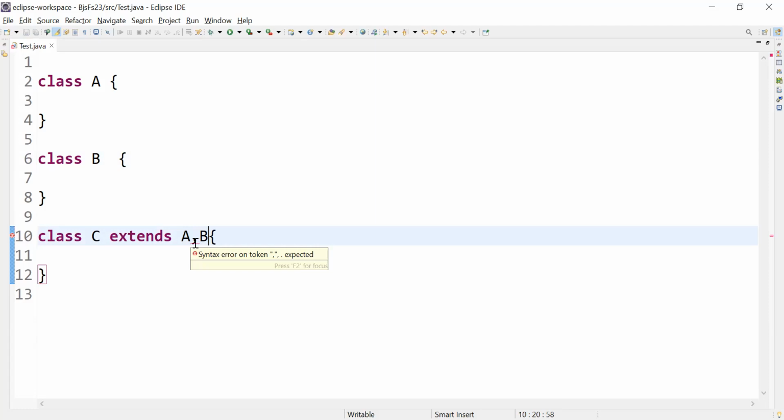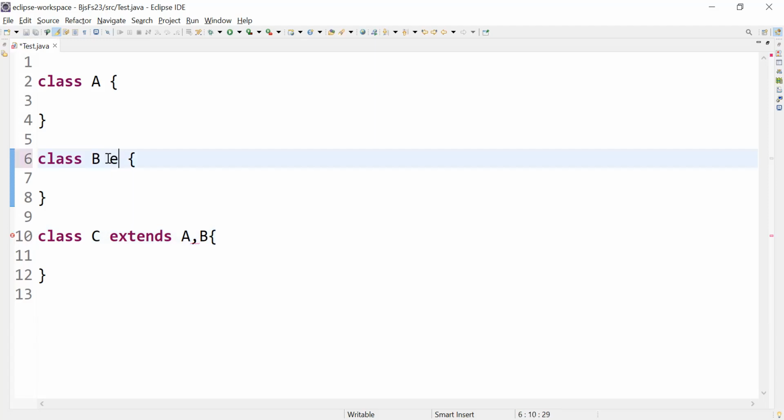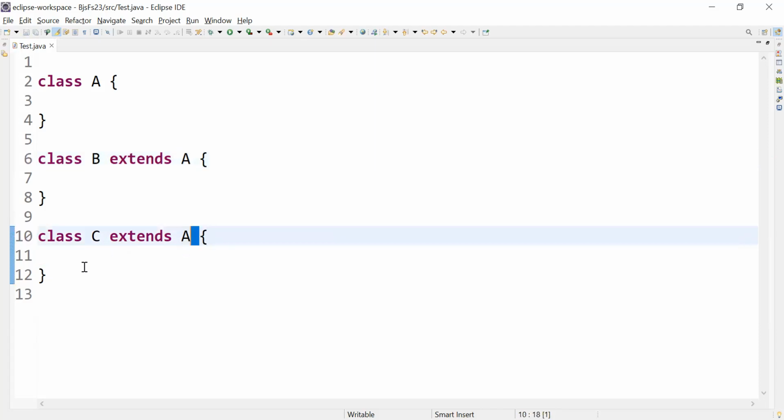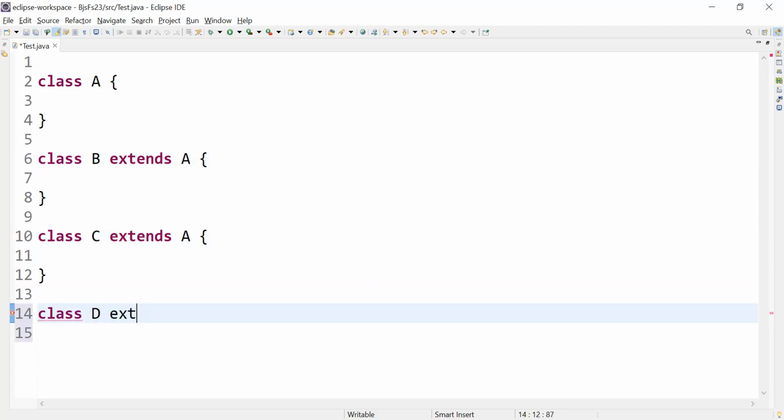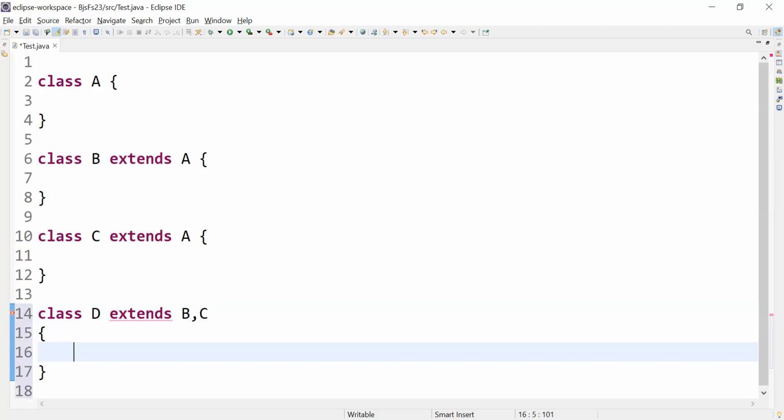Next is hybrid. When it comes to hybrid, I have classes called A and B. I'll write B extends A and C extends A. Yes, till here it is possible. After that, I have a class called D and I'll write extends B, comma C, and you can see the error is coming here saying that it is not possible. So yes, hybrid inheritance is also not possible in Java.